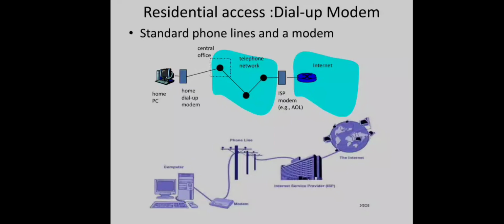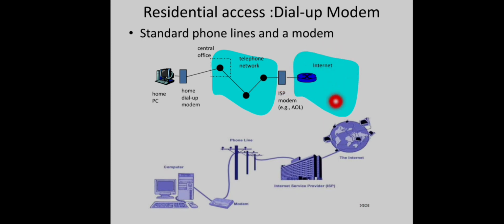Okay, let us start from the first or earliest method, that is using dial-up modem. So using the telephone lines in our home, we can access the internet with the help of a modem, right? Our computer is connected to this telephone line with the help of a modem, and the digital signal from the computer will be converted into analog signals and communicated over this telephone line, and it will be received at the telephone switching office, where it is again converted into digital signal with another modem and handed over to the internet.